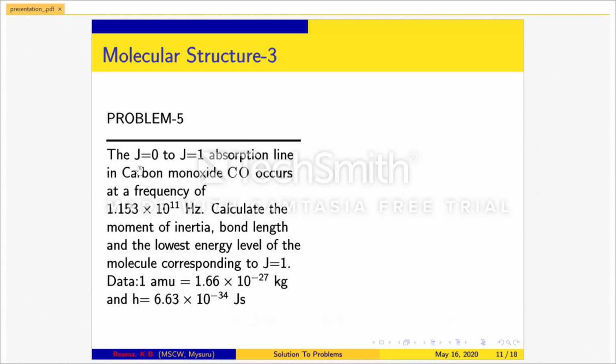Problem number 5. The J is equal to 0 to J is equal to 1 absorption line in carbon monoxide occurs at a frequency of 1.153 times 10 to the power 11 Hz. Calculate the moment of inertia, bond length and the lowest energy level of the molecule corresponding to J is equal to 1. Given 1 atomic mass unit is equal to 1.66 times 10 to the power minus 27 kg and h is equal to 6.63 times 10 to the power minus 34 joule second.